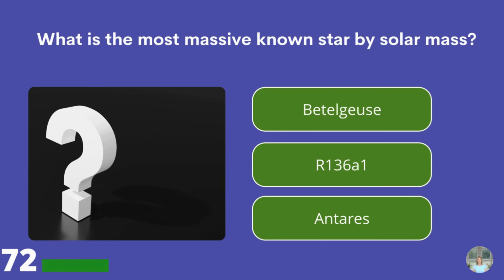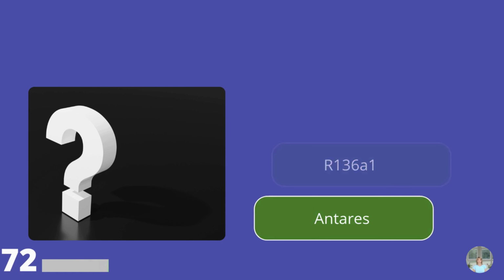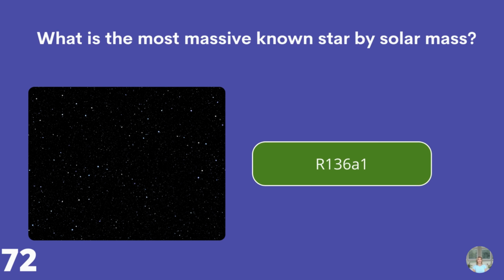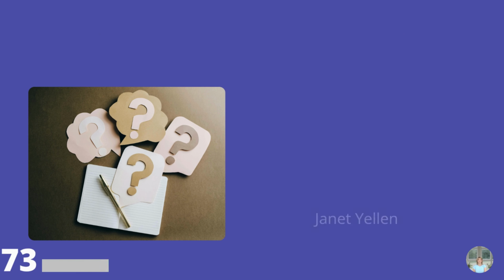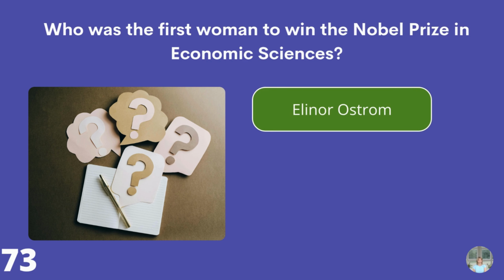What is the most massive known star by solar mass? Betelgeuse, R136a1, or Antares? R136a1. Who was the first woman to win the Nobel Prize in Economic Sciences? Eleanor Ostrom, Joan Robinson, or Janet Yellen? Eleanor Ostrom.